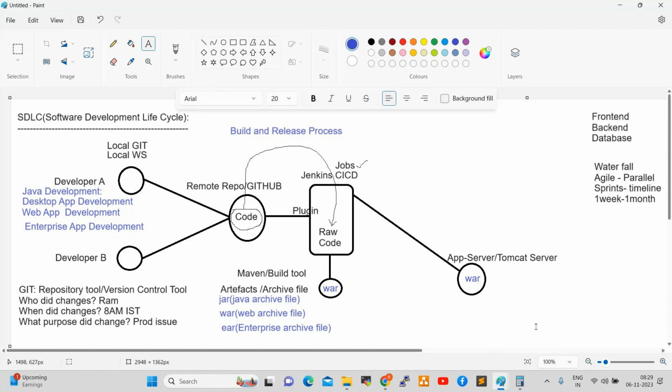But here development is going on, so where will the testing happen? So we integrate one more tool here, which is, we can say, the Sonar code review tool. Sonar code review.